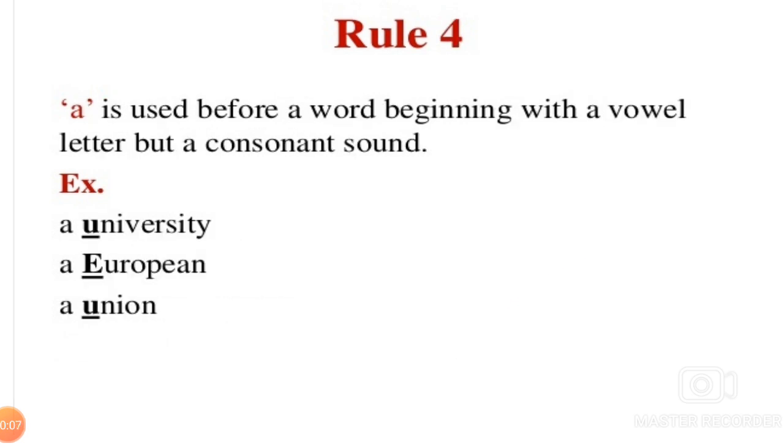Now, A is used before a word beginning with a vowel letter but a consonant sound. For example, university, European, or union. These begin with a vowel letter, U or E, but a consonant sound.